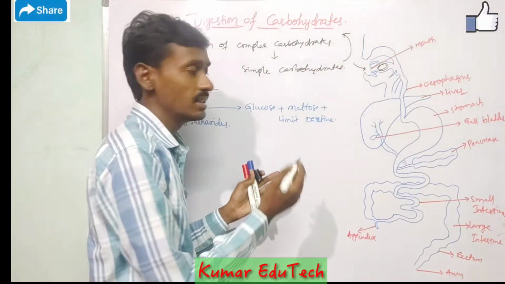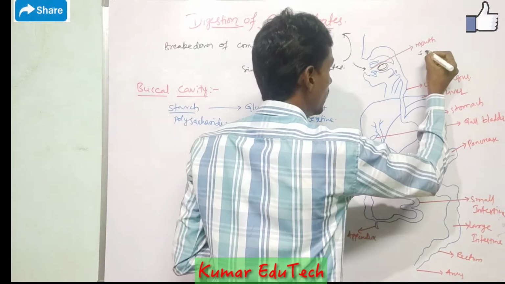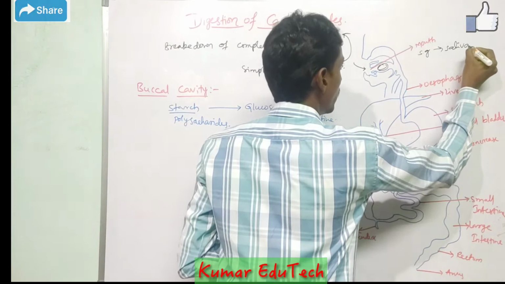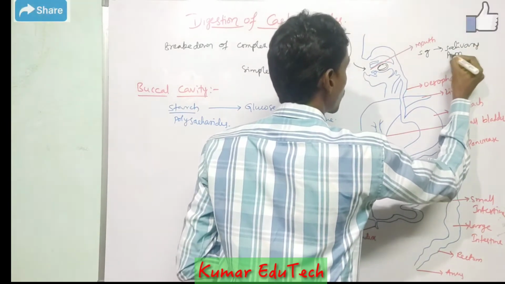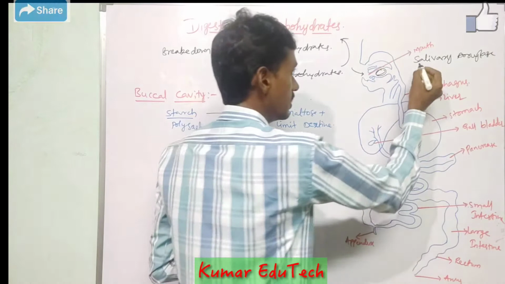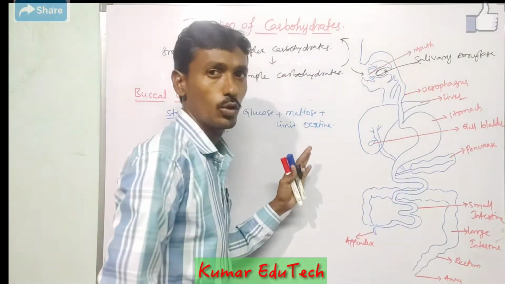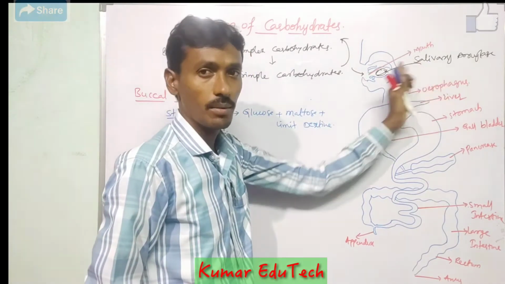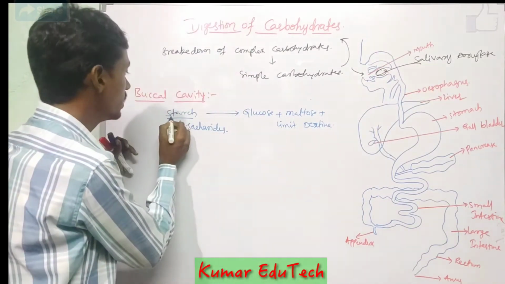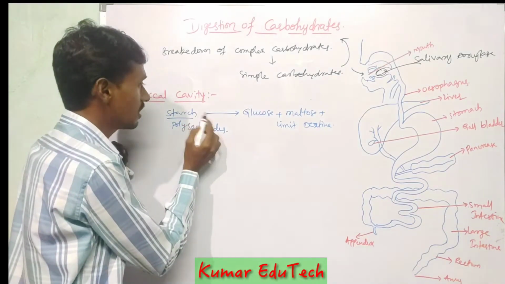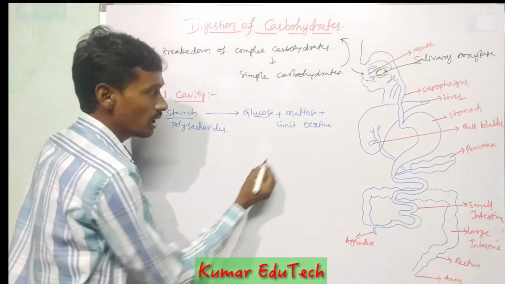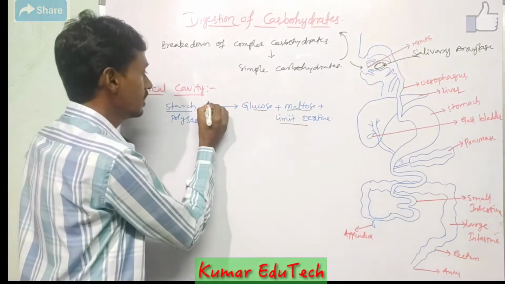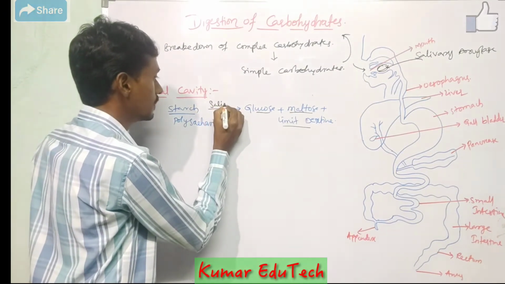The oral cavity contains salivary glands. These salivary glands secrete salivary amylase. This salivary amylase mixes with food materials and breaks down the starch molecule. So the starch is converted into one glucose molecule, one maltose molecule and limit dextrin by salivary amylase.